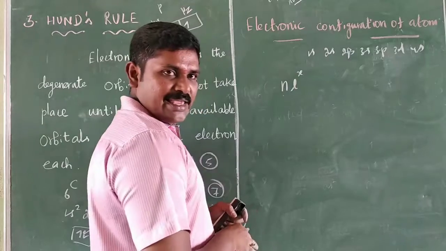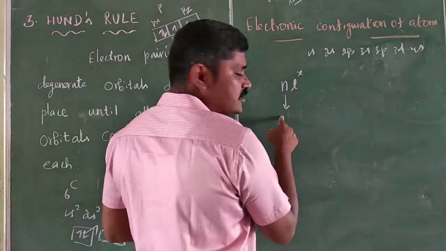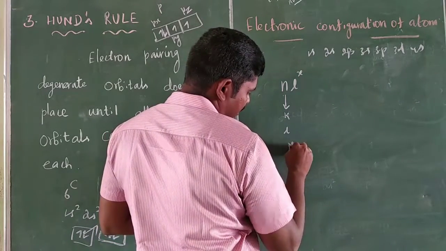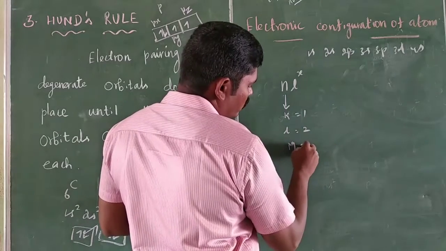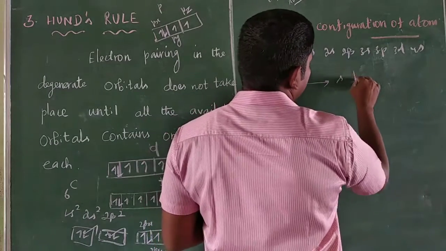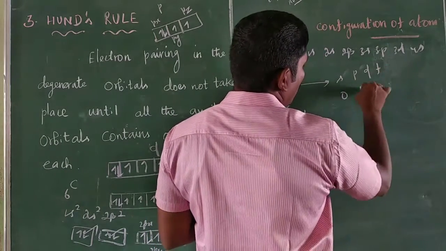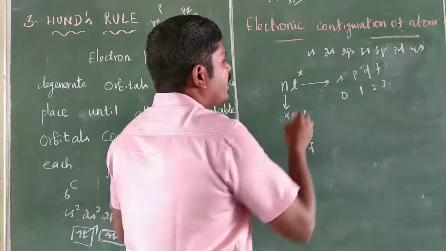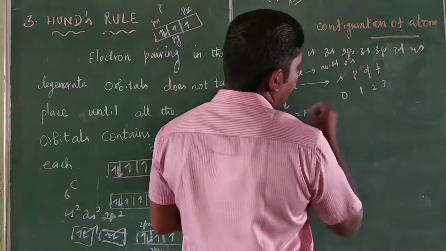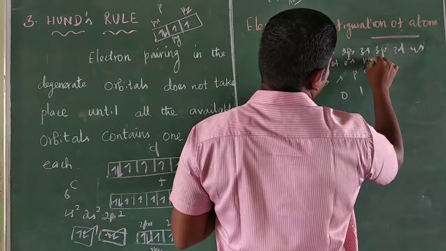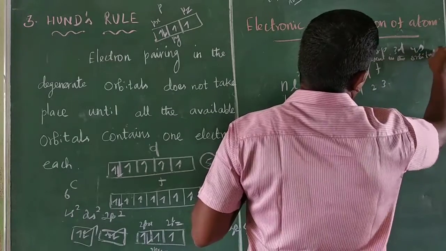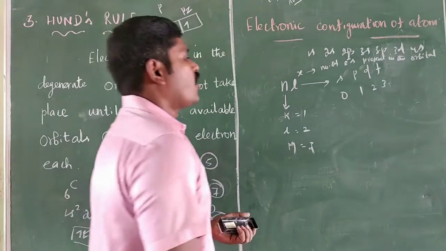The electronic configuration is written as nlx. Here n represents the principal quantum number: K, L, M are 1, 2, 3. The l represents the azimuthal quantum number: s, p, d, f are l = 0, 1, 2, 3. The x represents the number of electrons present in the orbital.